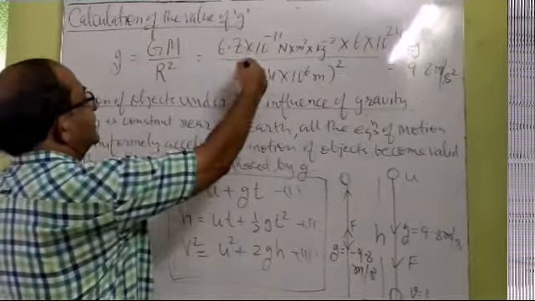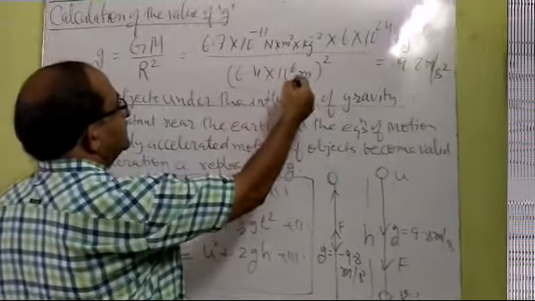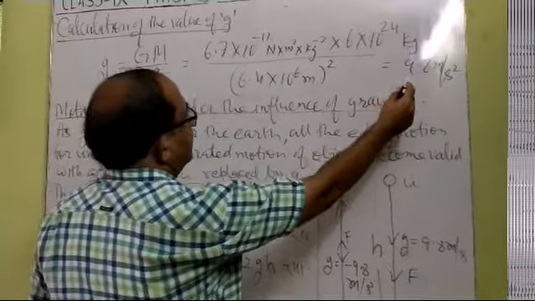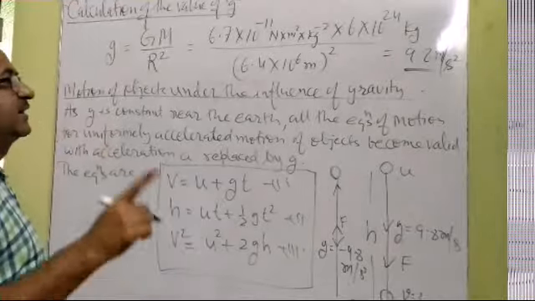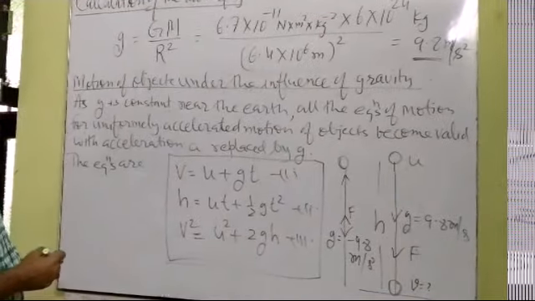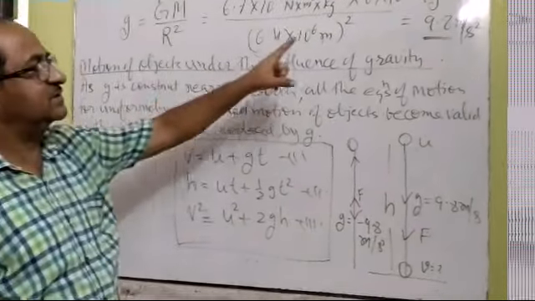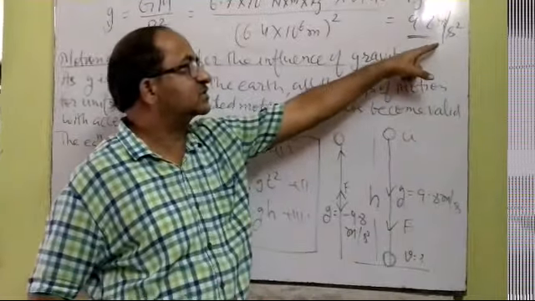Now after cancelling the decimal numbers and combining the powers, we get the answer 9.8 meter per second square. It means on the surface of earth, the value of small g is constant, which is always 9.8 meter per second square.